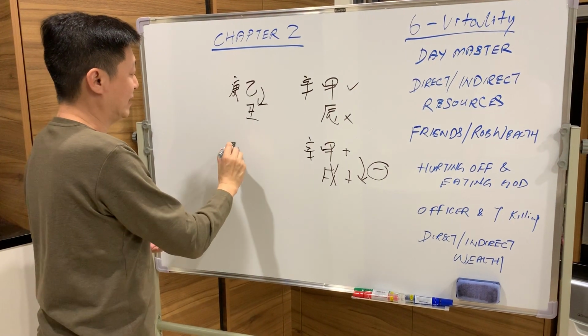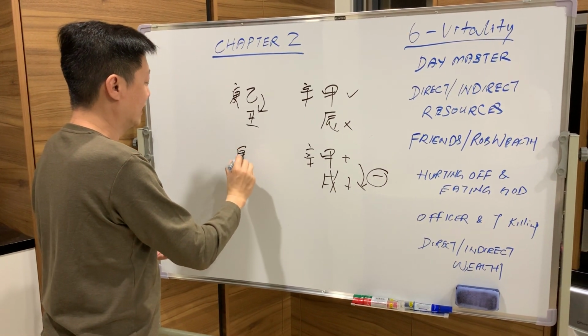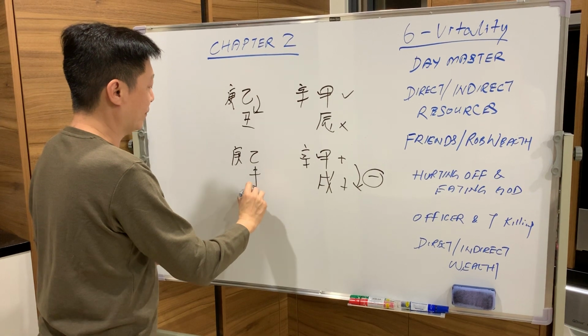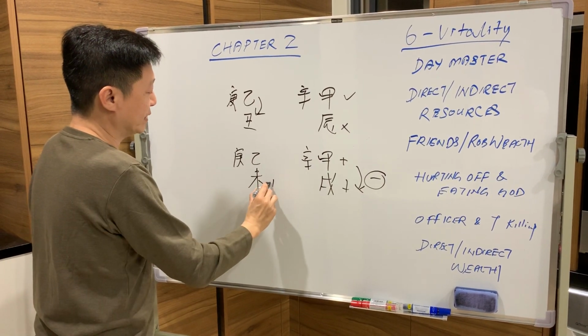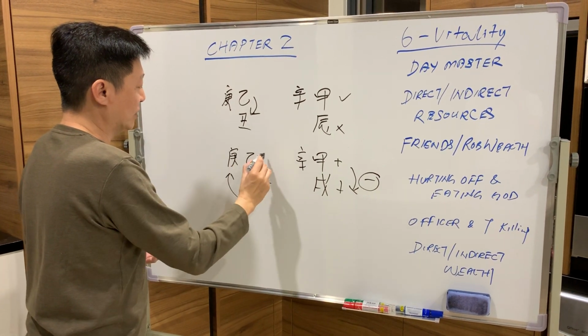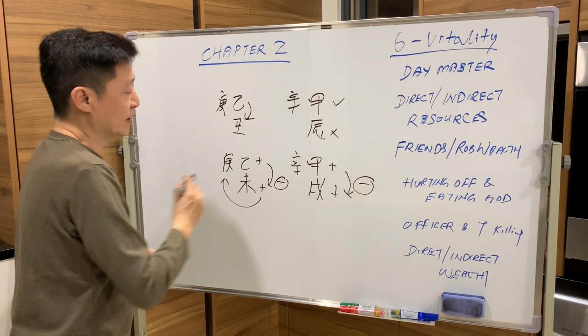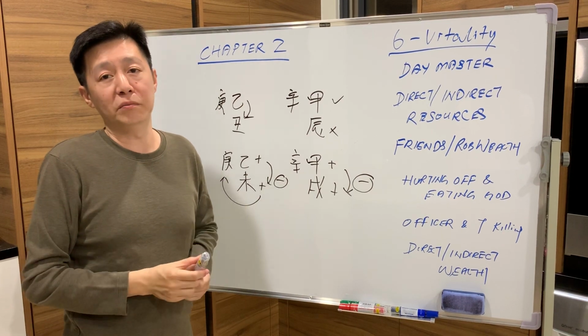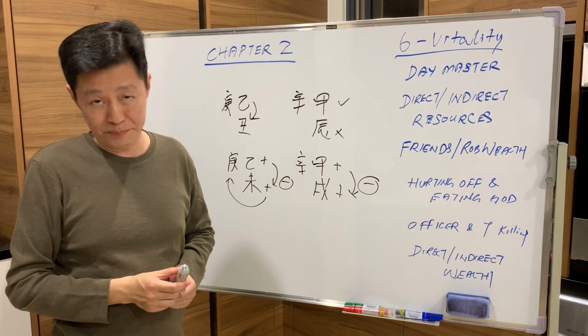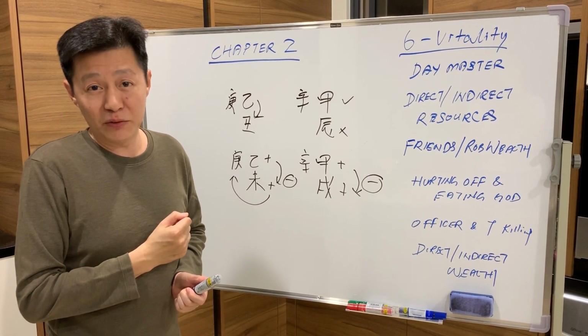The same goes for Yi Day Master. Yi controls Wei. So Wei is positive to Keng, and Yi is also positive, but now the positive controls the positive, it becomes negative. So the good becomes extremely bad. I hope you understand what I mean.